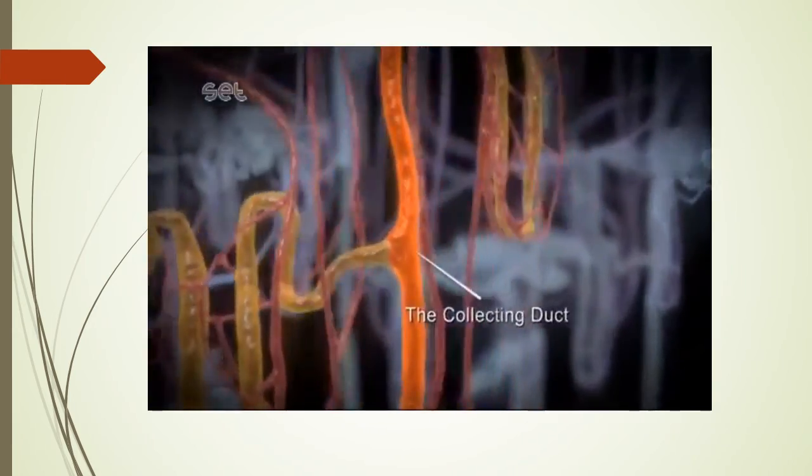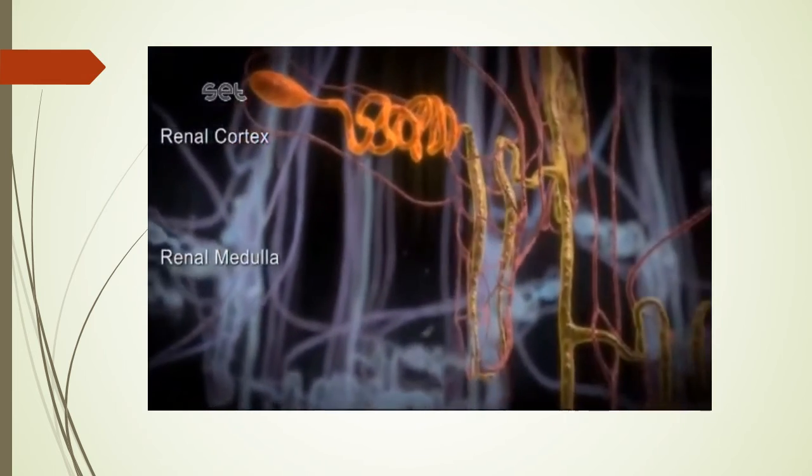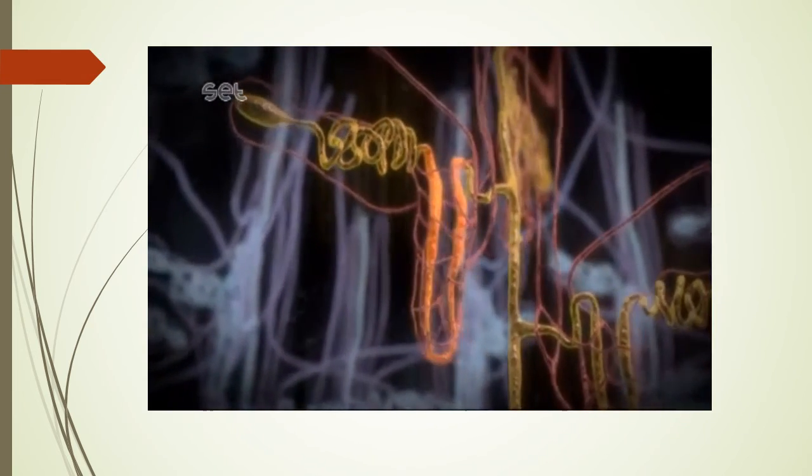While Malpighian corpuscle and proximal tubule parts of the nephron are found in the cortex, the loop of Henle is located in the medulla region.